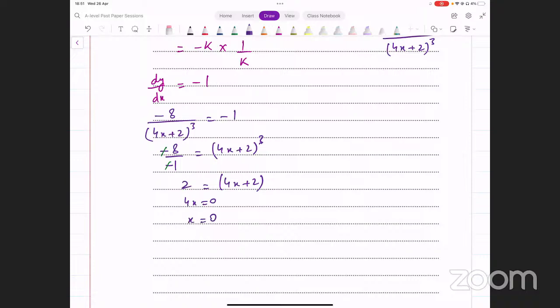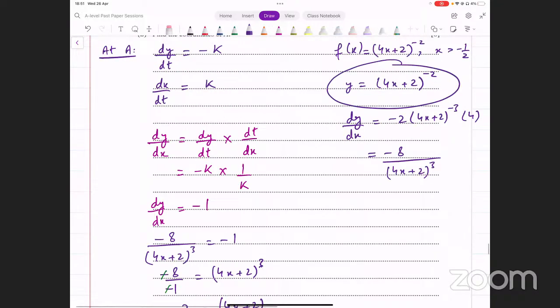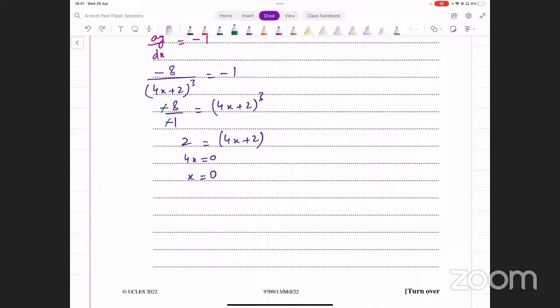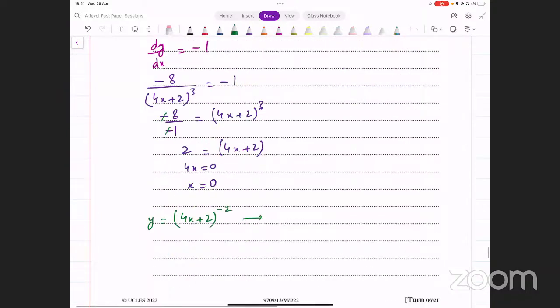ठीक है, x की वैल्यू आ गई. अब इसको वापस इनपुट कर दें फंक्शन के अंदर. ये आपके पास फंक्शन है, इसके अंदर इनपुट कर दें, y की वैल्यू आ जाएगी. Let's do that. So we have y equals 4x plus 2 whole raised to power -2. Input the value of x there. That gives you 4 into 0 plus 2 whole raised to power -2. And this gives us 2 raised to power -2, which is 1 over 4. That's the value of y that we end up getting.